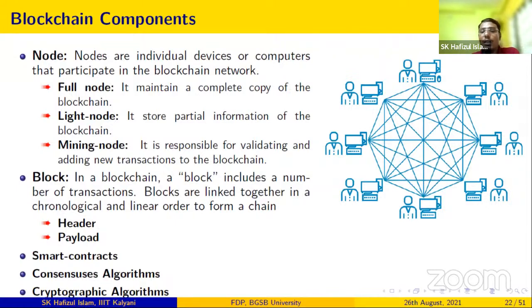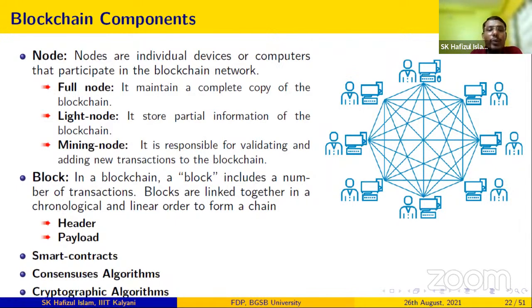So it is not like all the nodes are interested to keep the information about the entire chain. A full node will keep the information about the entire chain, if it has a sufficient amount of storage. A light node will store only partial information, not the entire information about the chain.